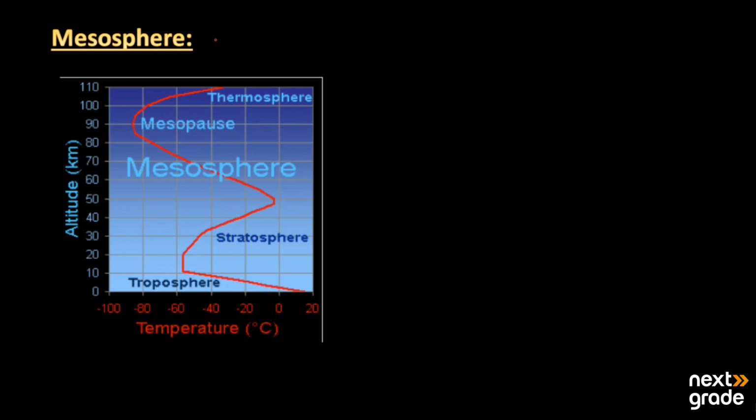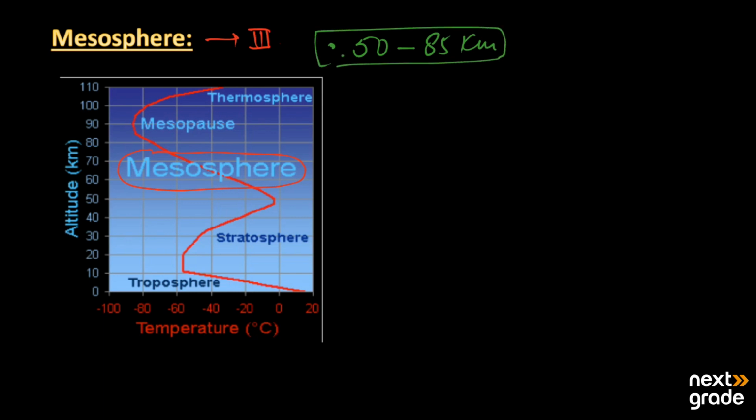The mesosphere is basically the third layer of the atmosphere, and it lies above the stratosphere, from 50 kilometers to 85 kilometers.